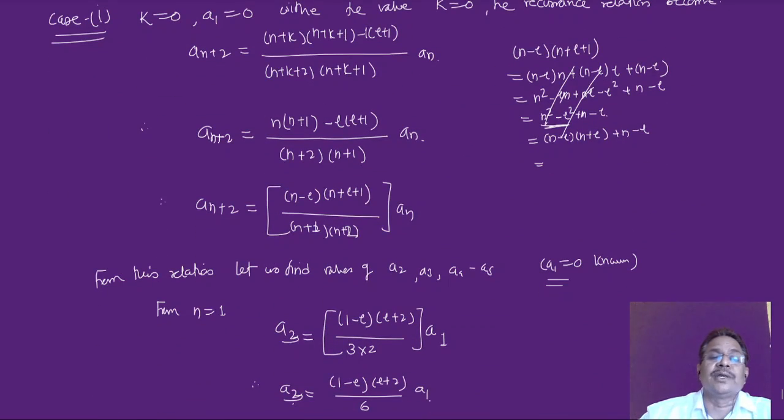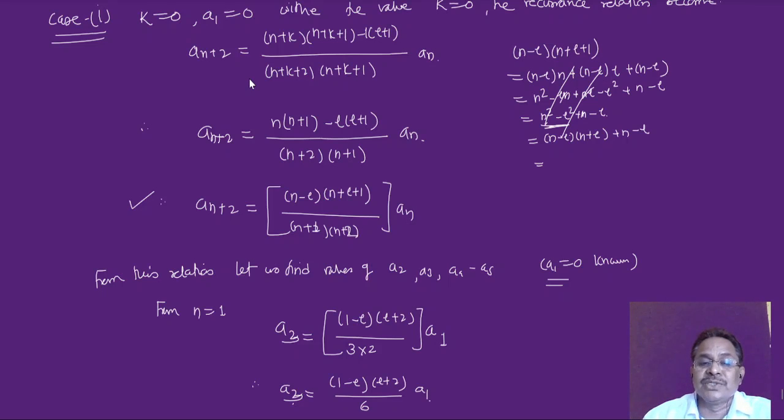Then using this recurrence relation, a(n plus 2) is equal to (n plus k) into (n plus k plus 1) minus l into (l plus 1) upon (n plus k plus 2) into (n plus k plus 1) into an. This gets converted into a(n plus 2) is equal to (n minus l) into (n plus l plus 1) upon (n plus 2) into (n plus 1) multiplied by an.